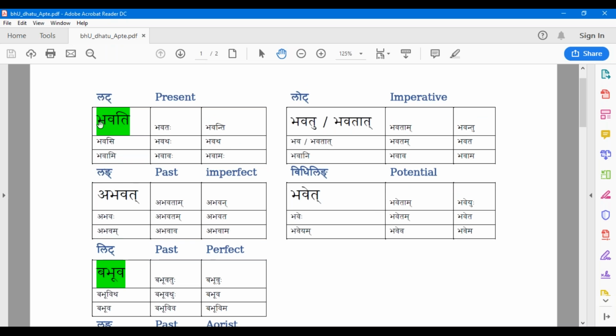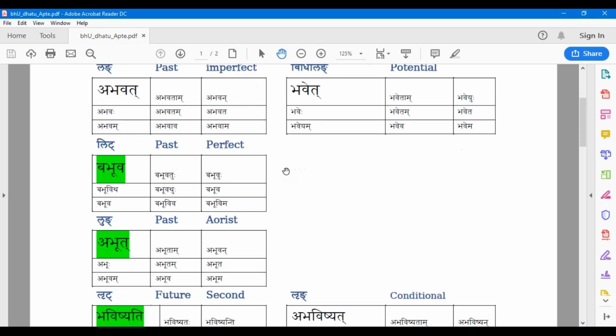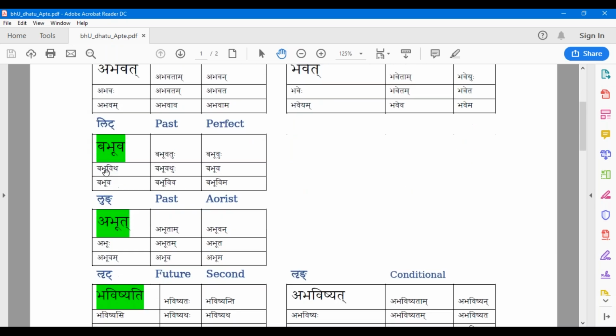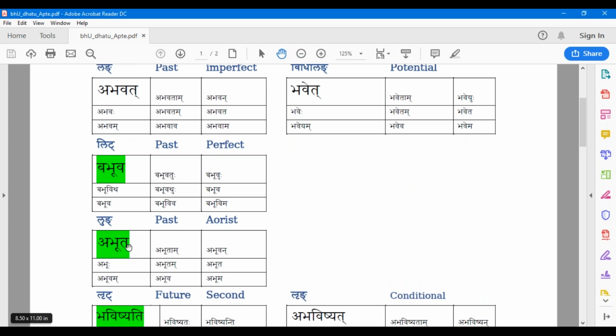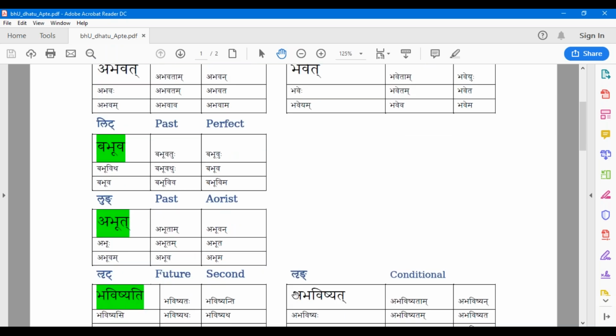So bhavati is given by him, and using bhavati you can construct all the forms of these four tables: the lat, lot, lung, and vidhiling. And then he gives a lit form, babhuva, and he also gives the lung form, abhut. Notice that for abhut there is this akara in front, and for lung also there is this akara in front.